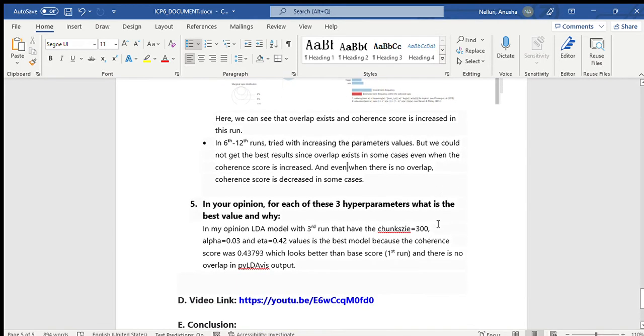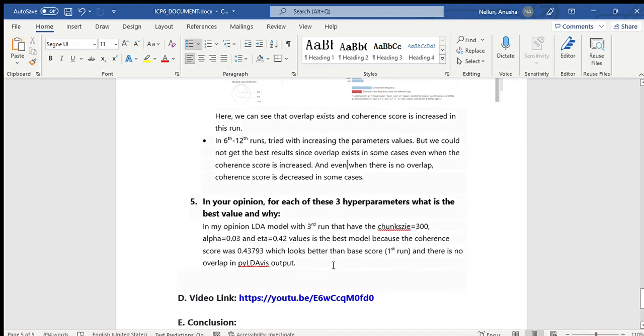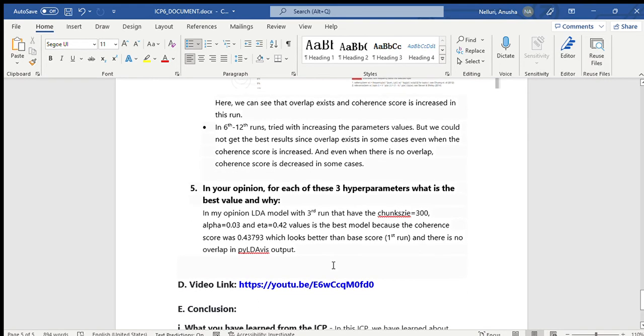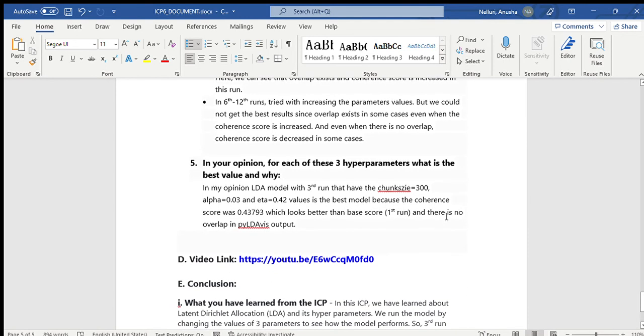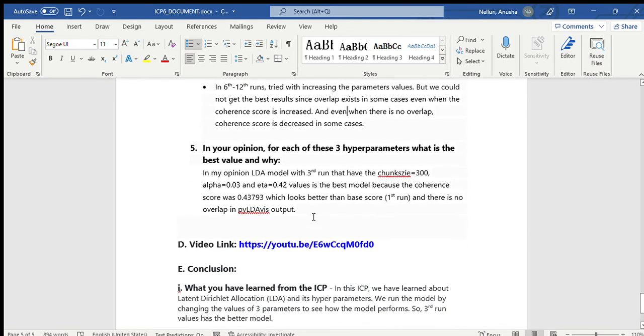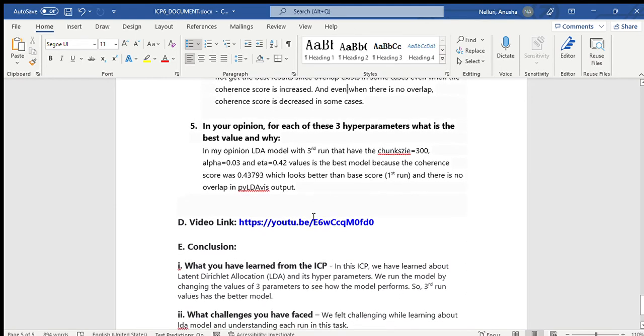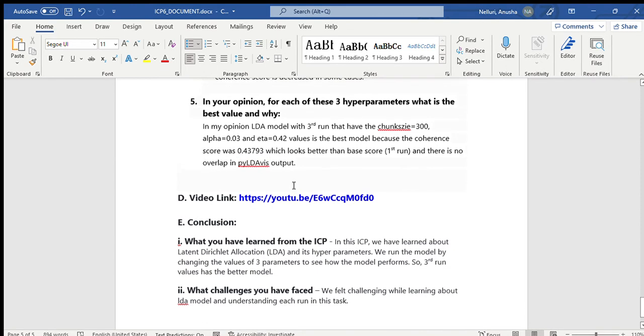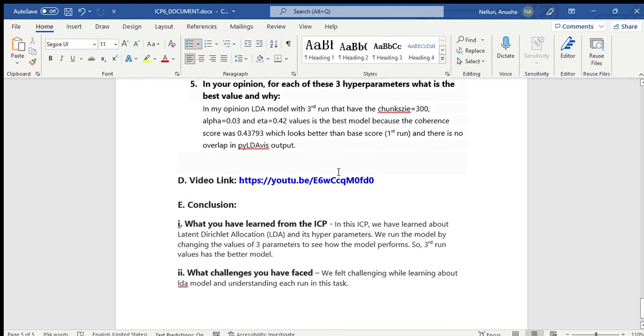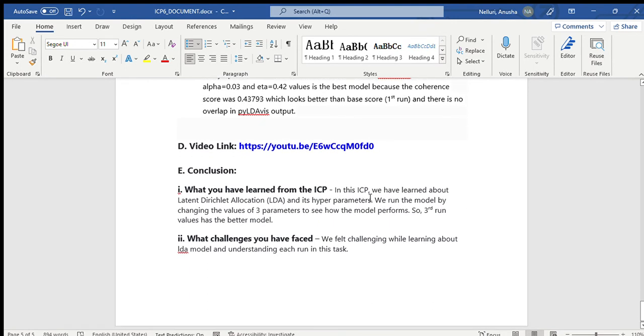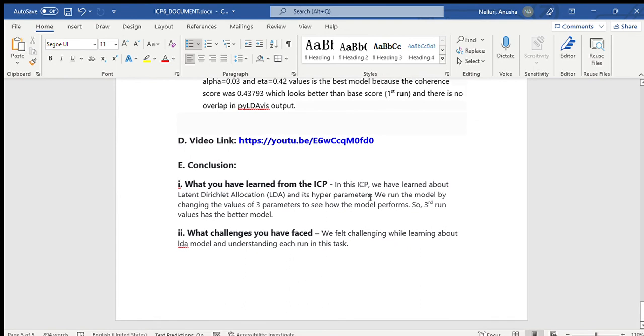So in my opinion, the third run is the best model, which has values of chunk size equal to 300, alpha value 0.03, and eta value 0.42. Here, the coherence score was 0.43793, and there is no overlap also. On a conclusion note, in this ICP we have learned about LDA and its hyperparameters, and we have run this model multiple times by changing the hyperparameter values to know how this model works and performs. So the third run values give the better model.